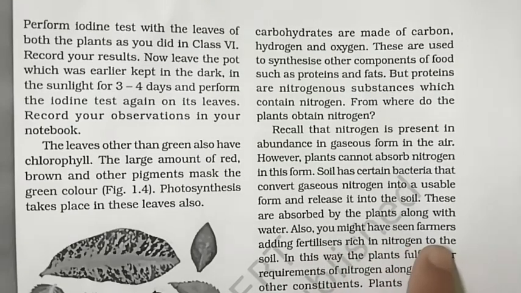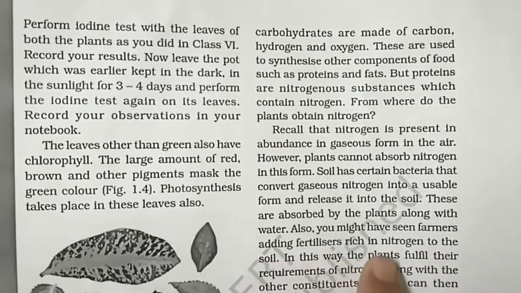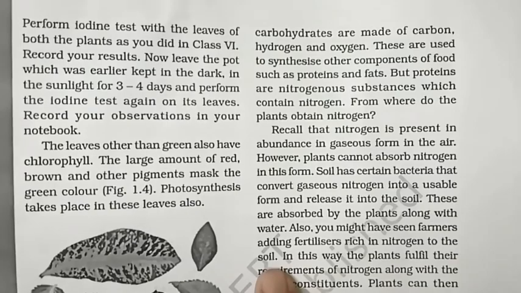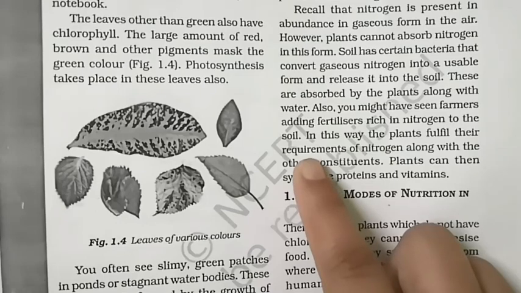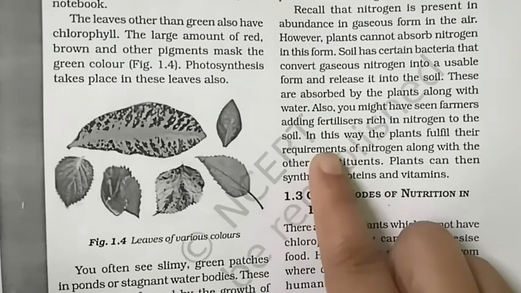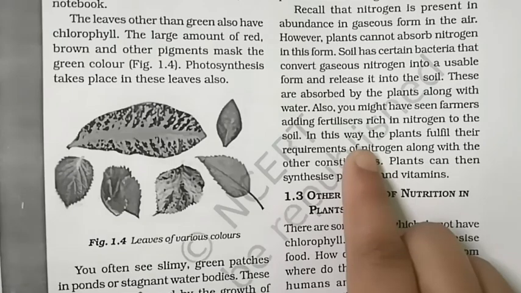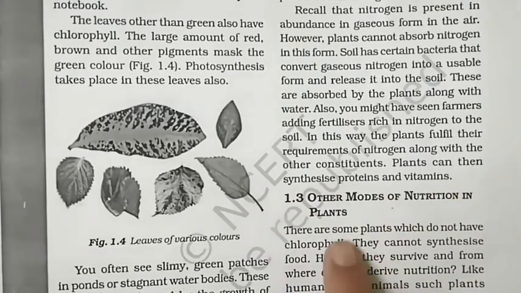You might have seen farmers adding fertilizers rich in nitrogen to the soil, and you must have seen farmers mixing fertilizer in the soil. Those fertilizers are also rich in nitrogen. So in this way also plants take nitrogen, complete their requirement and make proteins and vitamins.